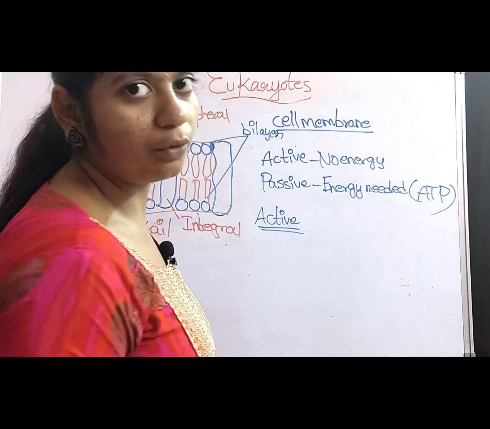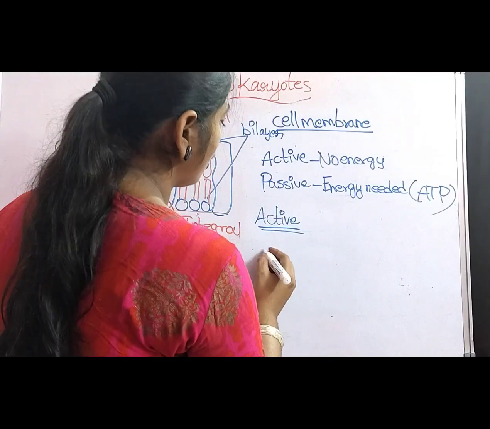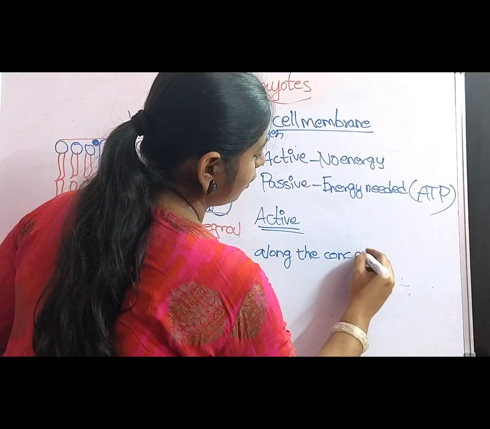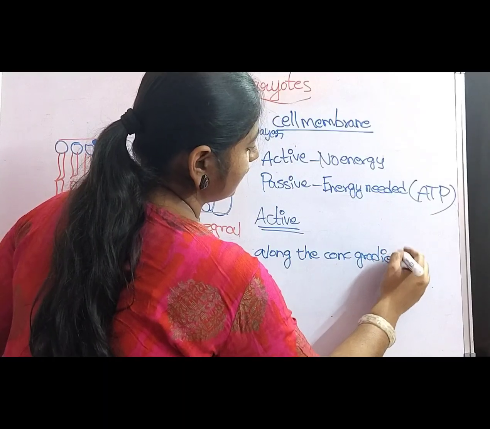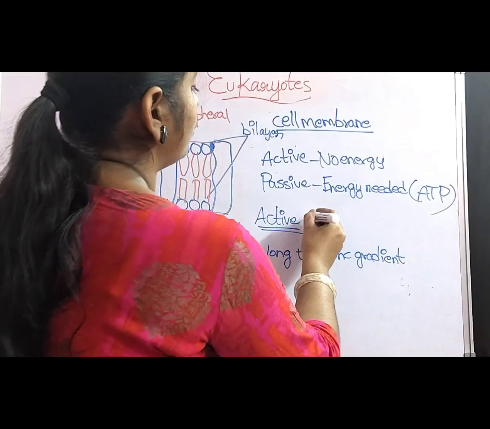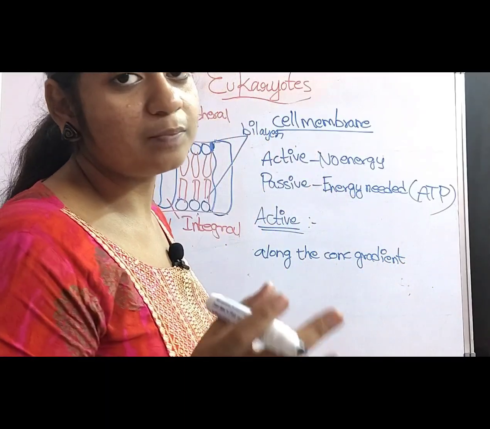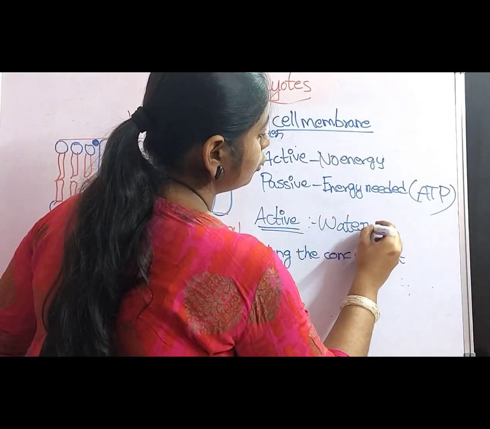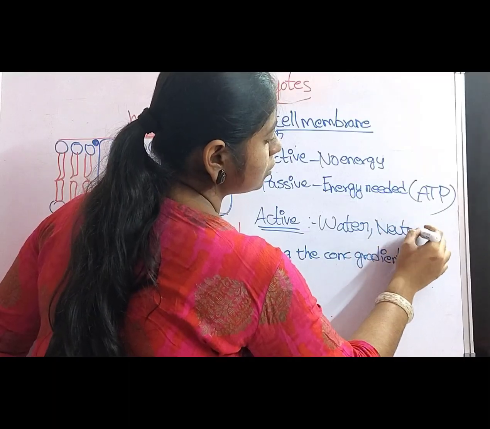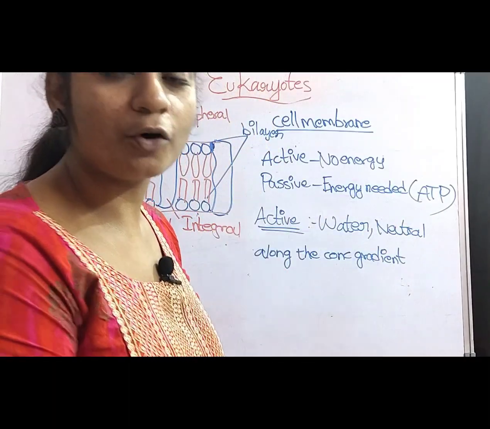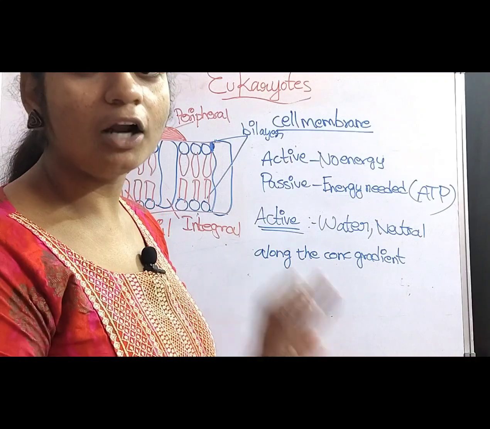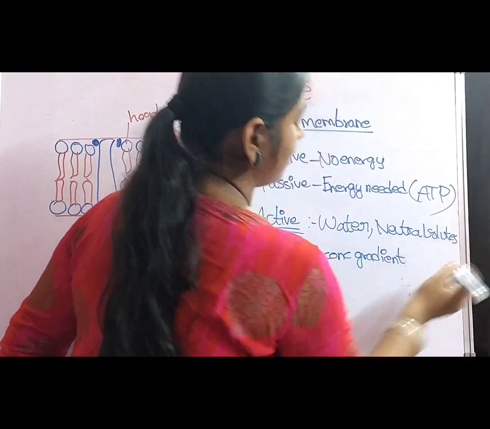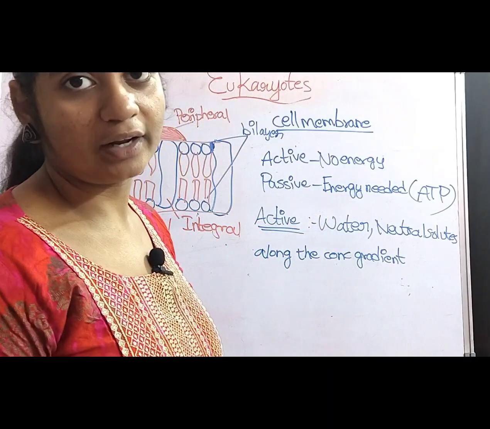In the active transport, the molecules move along the concentration gradient. For example, what is the solute that takes place in the active transport? Water, and also neutral solutes. Neutral solute means it has neither a positive charge nor a negative charge. They are neutral. So, water and neutral solutes exist in the active transport process.